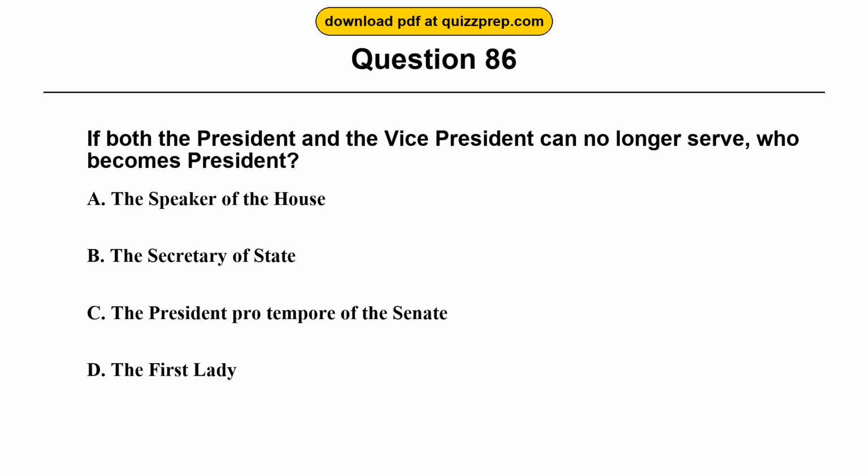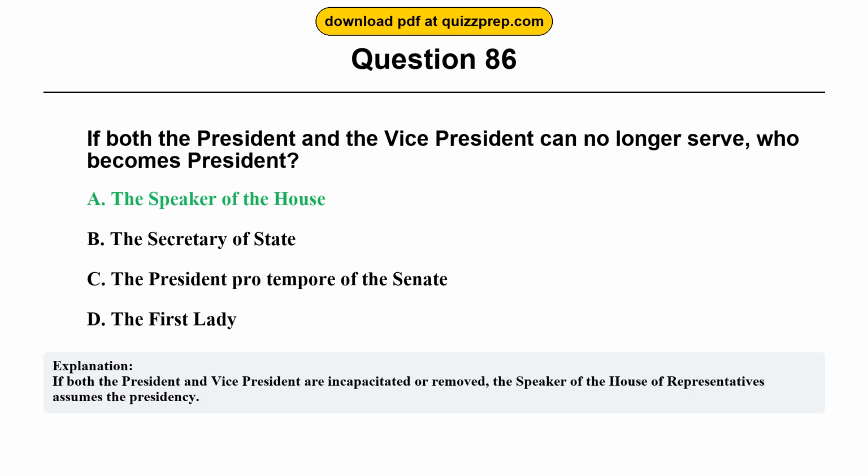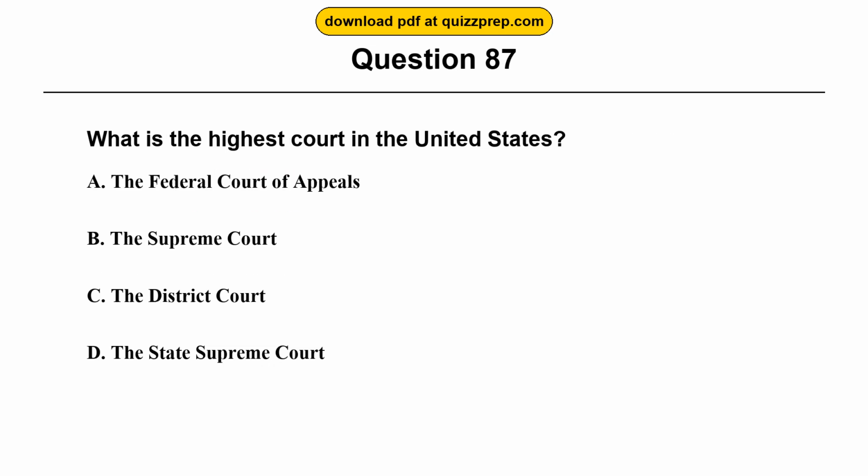Question 86. If both the president and the vice president can no longer serve, who becomes president? Option A, the Speaker of the House. Option B, the Secretary of State. Option C, the President pro tempore of the Senate. Option D, the First Lady. The correct answer is option A, the Speaker of the House. If both the President and Vice President are incapacitated or removed, the Speaker of the House of Representatives assumes the presidency.